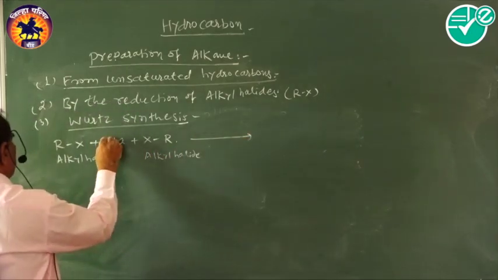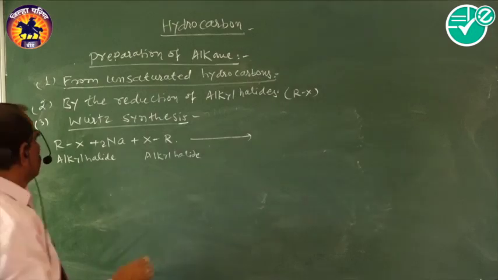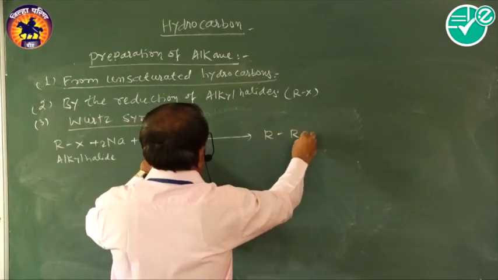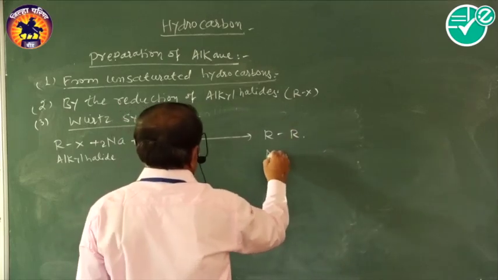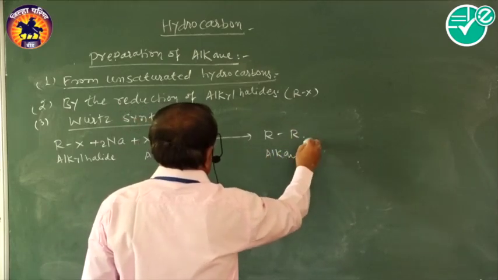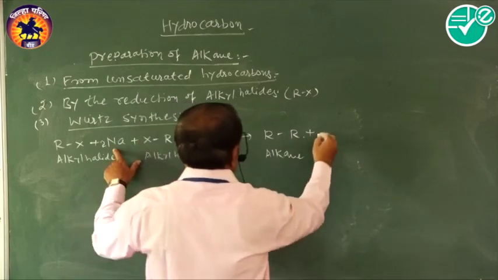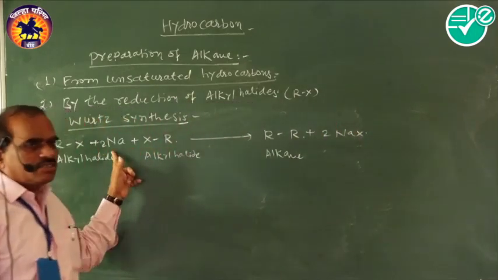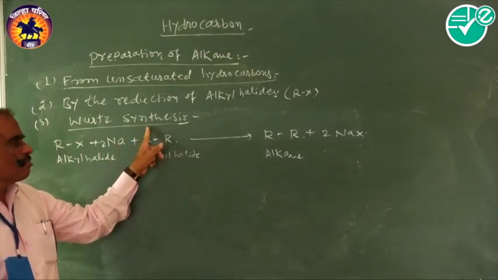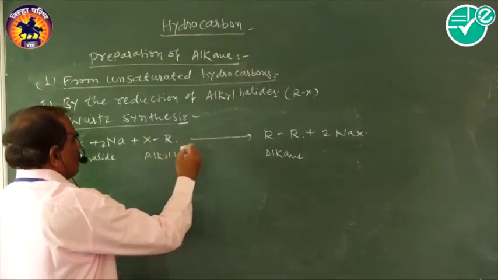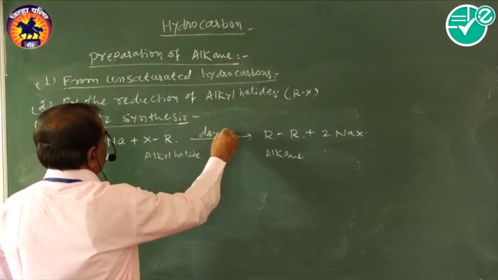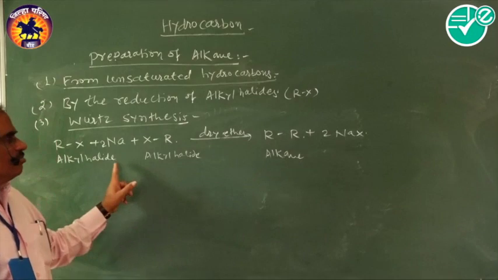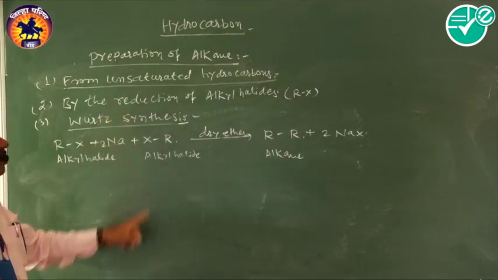We have taken 2Na. Then R and R form a higher alkane plus 2NaX. That is the general reaction. This reaction is called the Wurtz synthesis reaction. This reaction happens in the presence of dry ether. This is also one of the preparations of alkanes.